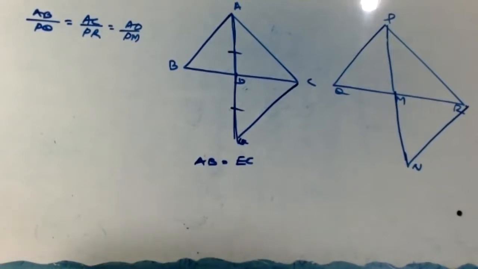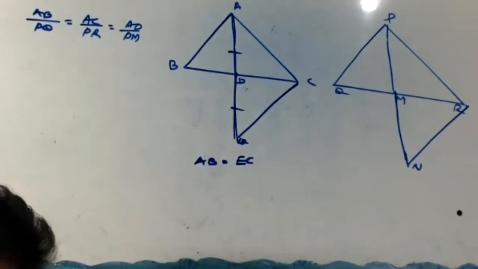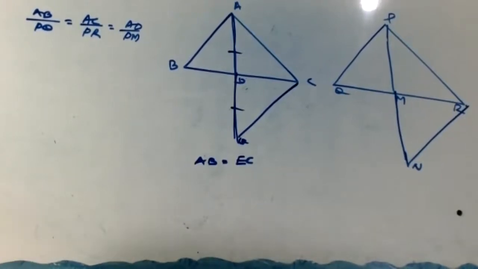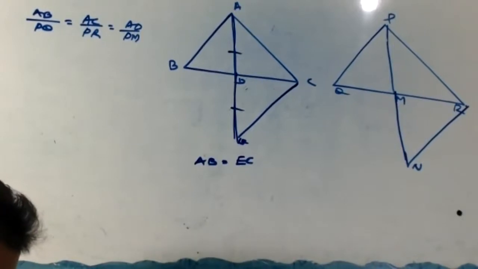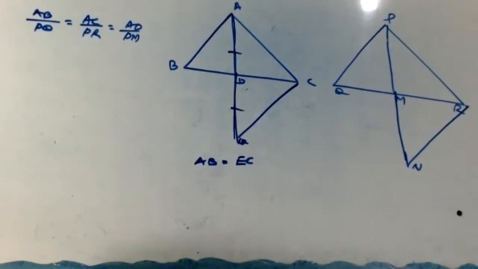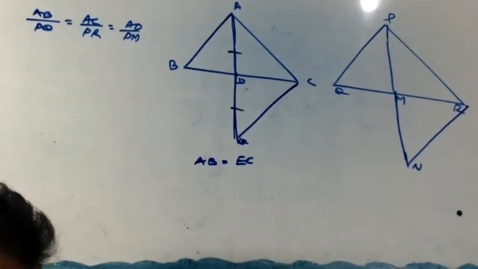Therefore, triangle ADB is congruent to triangle EDC, SAS congruency.